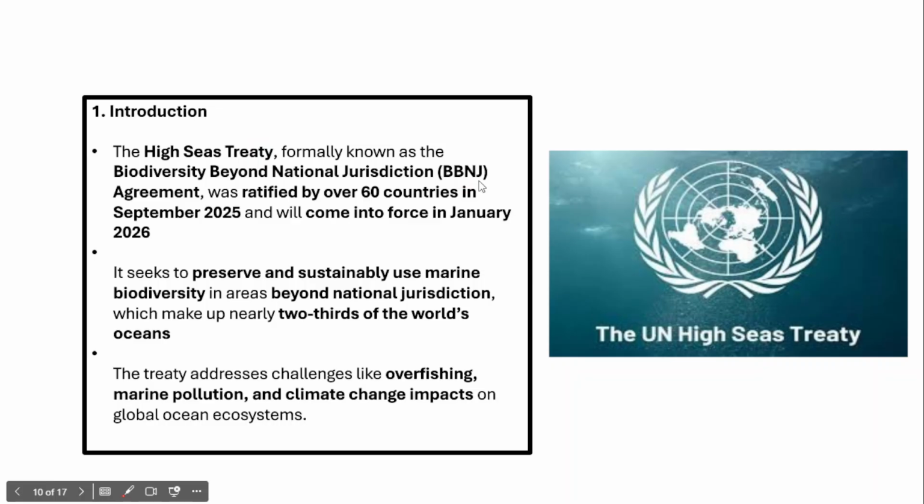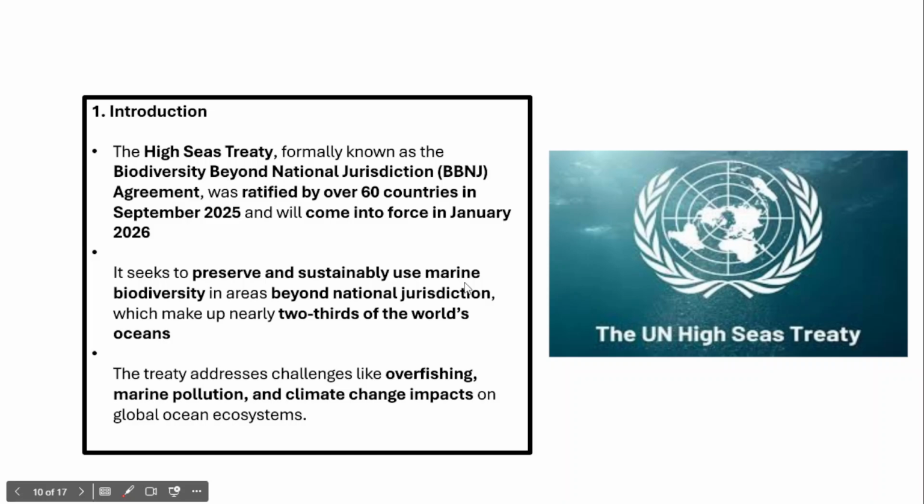And in fact, this is an agreement. It was ratified by over 60 countries in September 2025. In fact, Biodiversity Beyond National Jurisdiction is also expected to come into force in 2026. It seeks to preserve and sustainably use marine biodiversity.